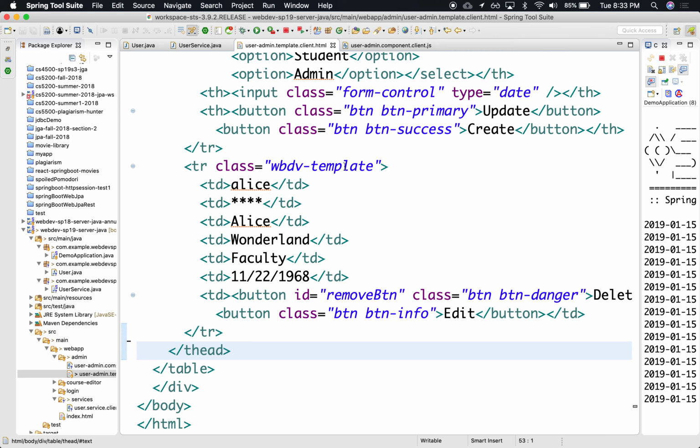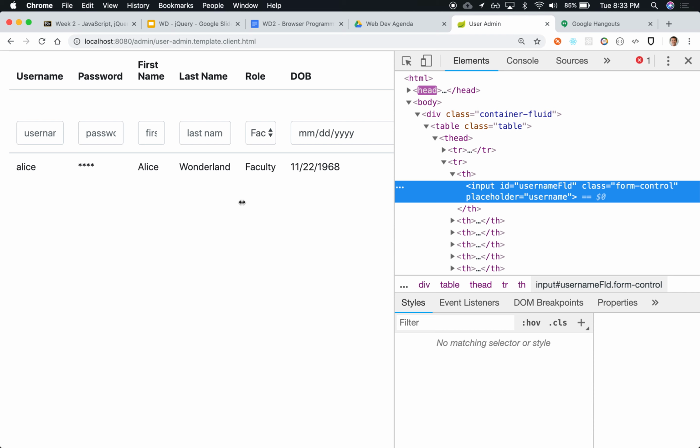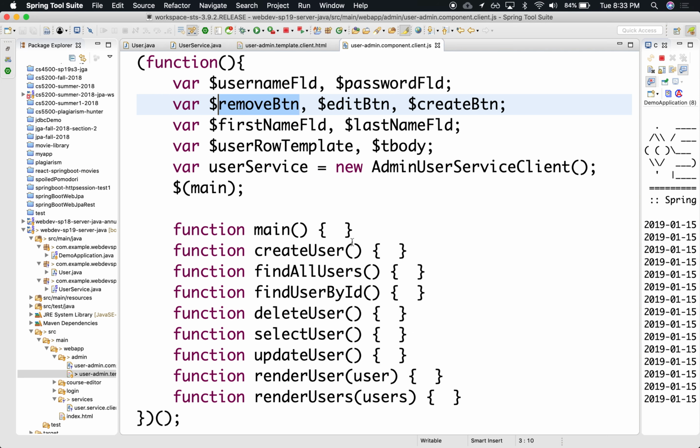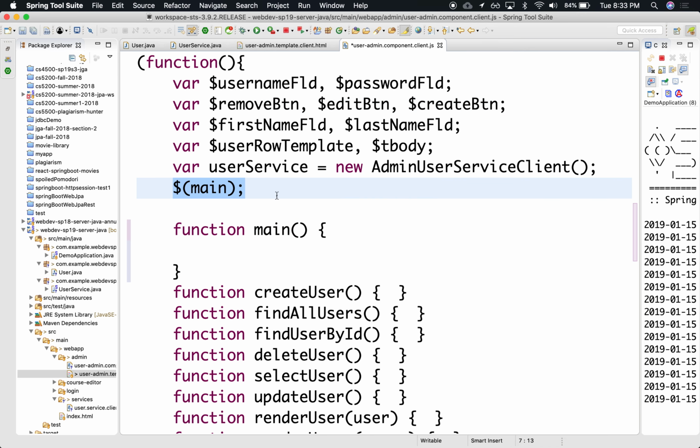Okay, what else? Let's see if we can copy this. Let's see what it looks like right now. Notice that we only have Alice. Let's see if we can clone it. So for instance, in here, in main. Notice that we have $main, right? So what happens here is that once the DOM has loaded, it'll invoke whatever function you tell it here. In this case, our main. So this is the perfect place to set everything up, right? We know the DOM has loaded, we're ready to go, regardless of where this file actually lives.